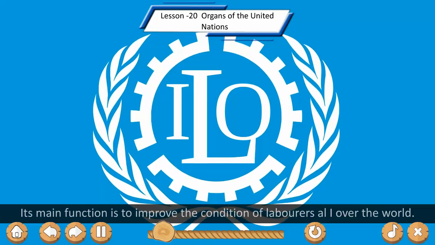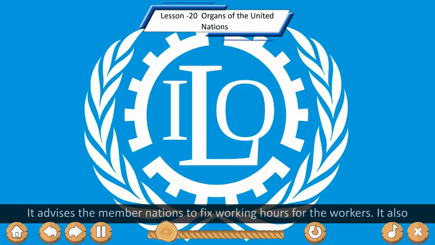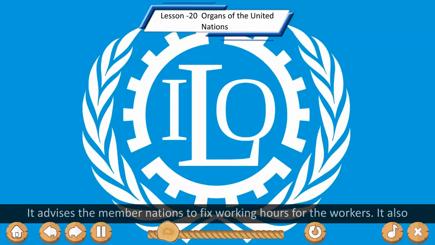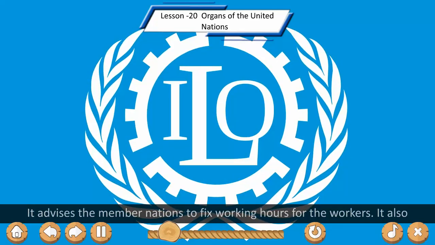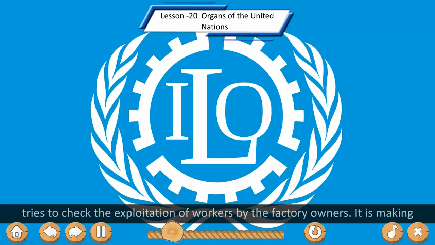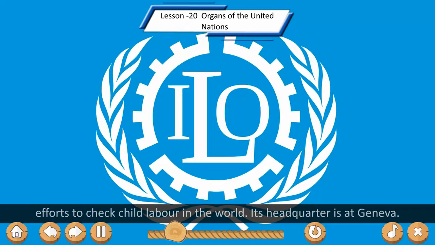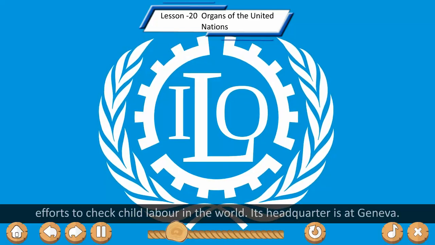Its main function is to improve the condition of laborers all over the world. It advises the member nations to fix working hours for the workers. It also tries to check the exploitation of workers by the factory owners. It is making efforts to check child labor in the world. Its headquarters is at Geneva.